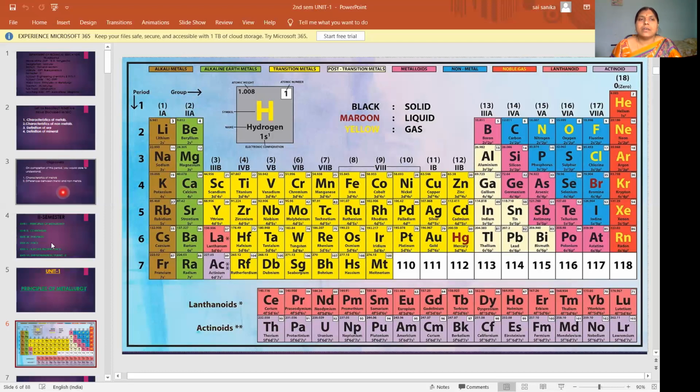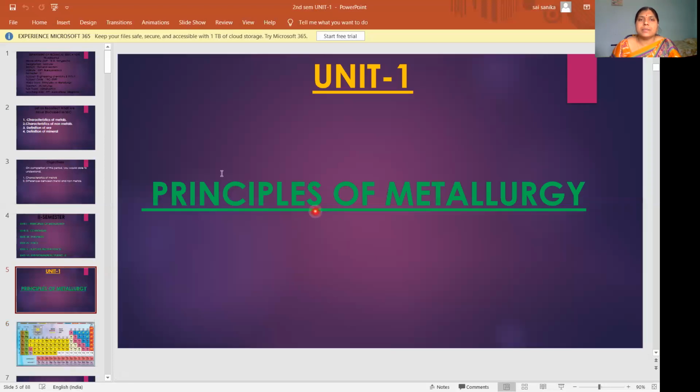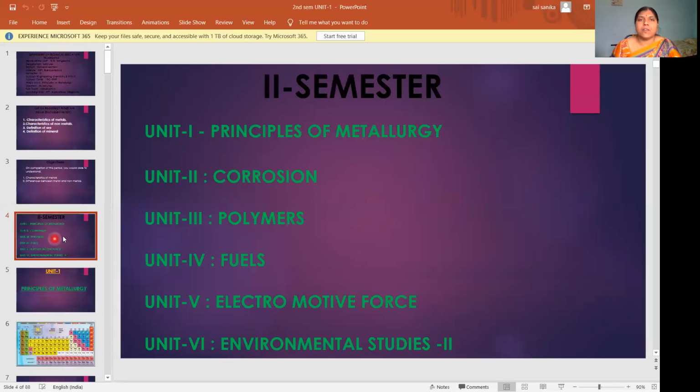Today our topic is principles of metallurgy, which is Unit 1 in the second semester. In the second semester, you have these topics: first, principles of metallurgy; second, corrosion; third, polymers; fourth, fuels; fifth, electromotive force; and sixth, environmental studies 2. Today we are going to deal with Unit 1, principles of metallurgy.